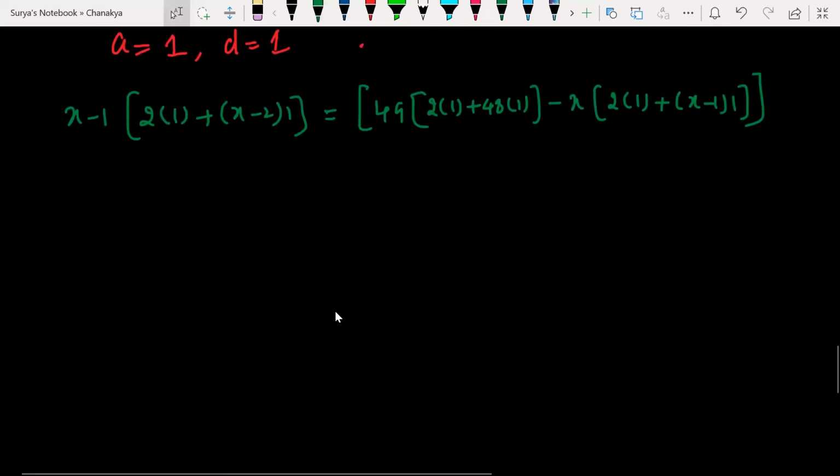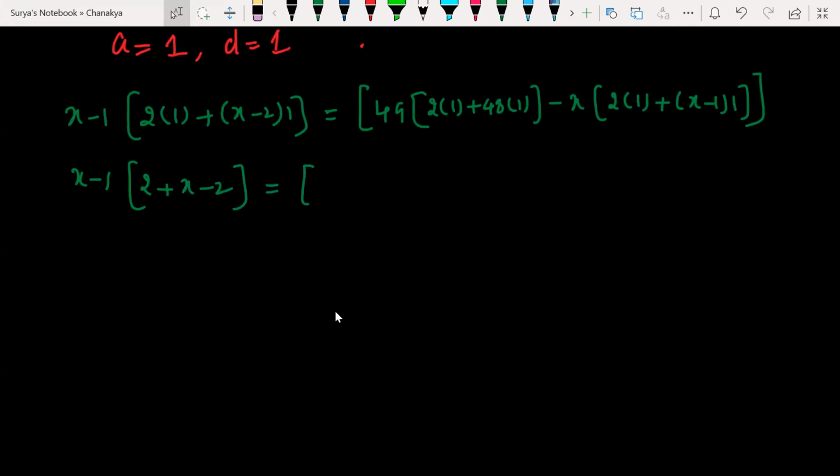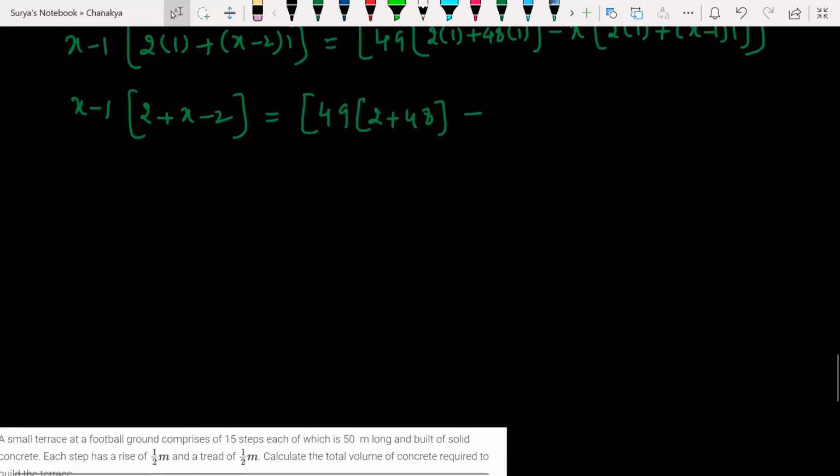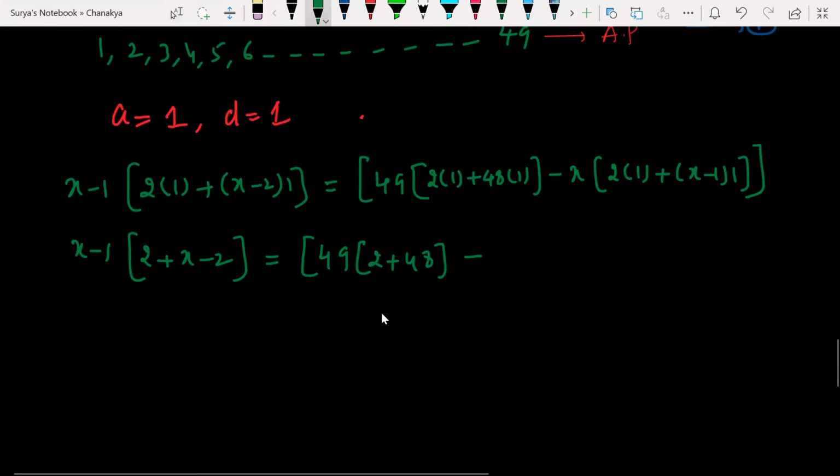So 2 plus x minus 2 is equal to 49 into 2 plus 48 minus x into 2 plus x minus 1.